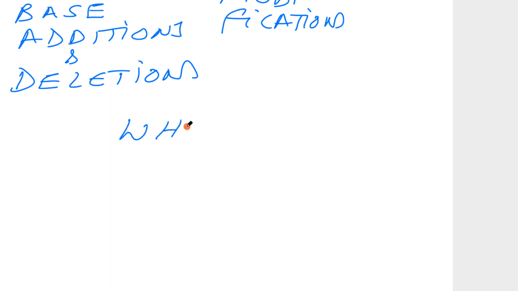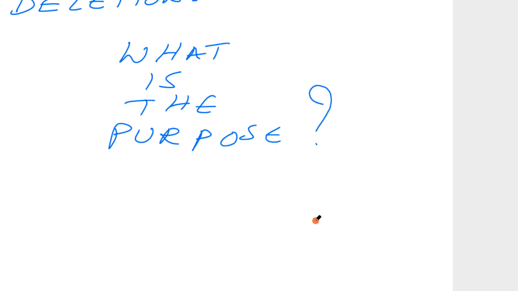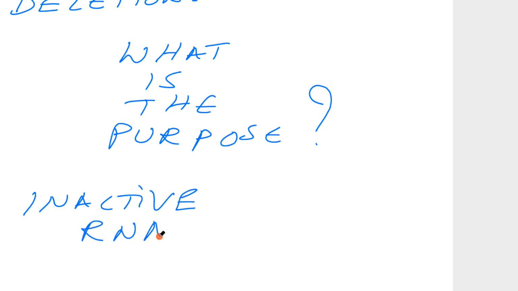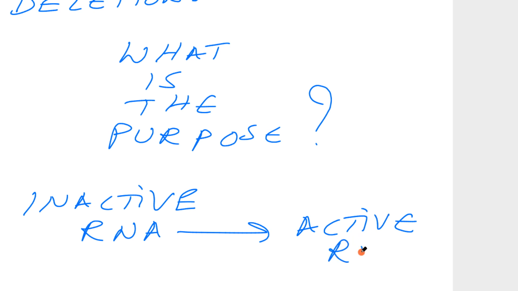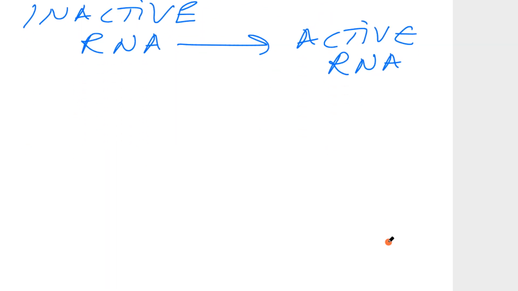What is the purpose of incorporating these changes? Why do they have to take place? The reason is to convert inactive RNA into active RNA. That means the primary transcript, which is not in a functional state, has to be converted into the active form. That is the purpose of these post-transcriptional modifications. If the RNA is not active, it is of no use. It cannot be involved in a further process like translation.